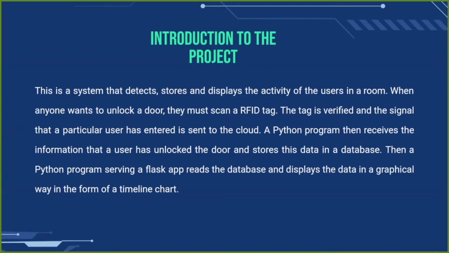When anyone wants to unlock a door, they must scan a RFID tag. The tag is verified, and the signal that a particular user has entered is sent to the cloud. A Python program then receives the information that a user has unlocked the door and stores this data in a database. This data is then taken from a Flask app, and it is displayed in a graphical way in the form of a timeline chart.